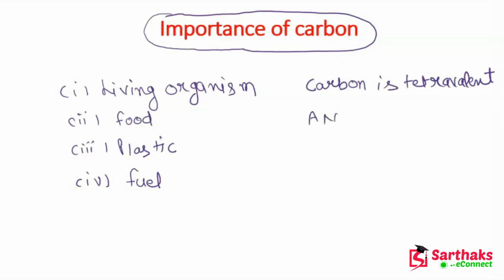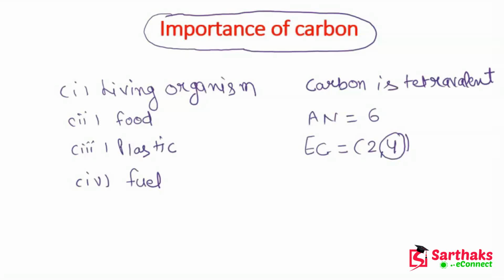The atomic number of carbon is 6. So if you write the electronic configuration for carbon, it will be 2, 4. You can see that in the last shell of carbon there are 4 electrons. That's why it is tetravalent.